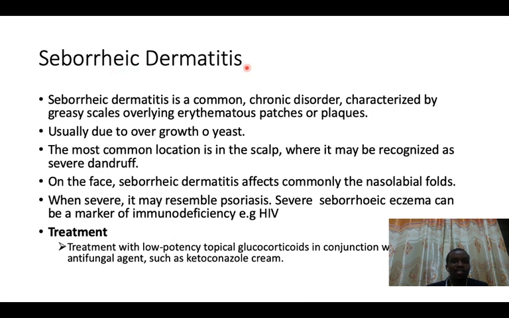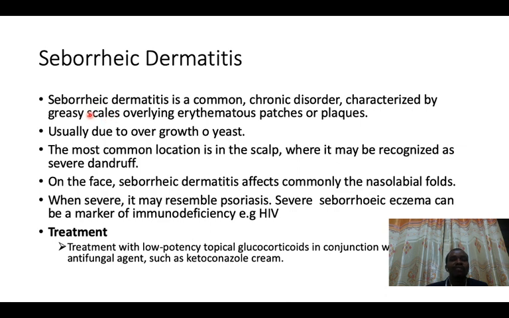So it is inflammation of the skin that is characterized by oil. We can define it that way. Otherwise, seborrheic dermatitis is a common chronic disorder characterized by greasy scales. Underline this word grease. Grease means oil and means seborrhea, and there are scales that are going to be present.